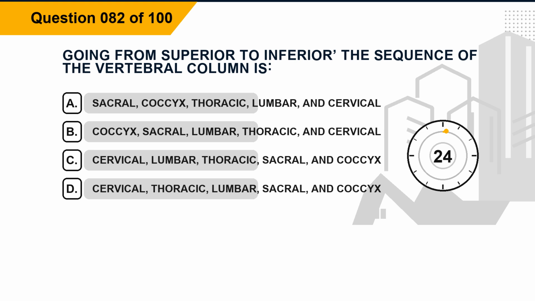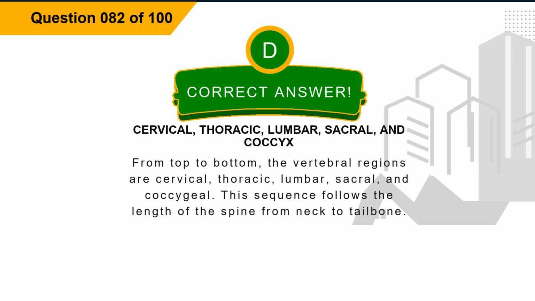Question 82. Going from superior to inferior, the sequence of the vertebral column is: Option A, sacral, coccyx, thoracic, lumbar, and cervical. Option B, coccyx, sacral, lumbar, thoracic, and cervical. Option C, cervical, lumbar, thoracic, sacral, and coccyx. Option D, cervical, thoracic, lumbar, sacral, and coccyx. The correct answer is option D, cervical, thoracic, lumbar, sacral, and coccyx. Explanation. From top to bottom, the vertebral regions are cervical, thoracic, lumbar, sacral, and coccygeal. This sequence follows the length of the spine from neck to tailbone.